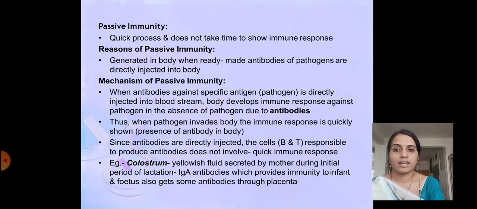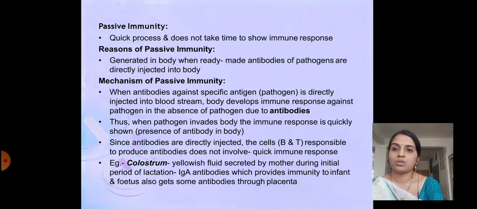Since antibodies are directly injected, the cells, that is B lymphocyte cells and T lymphocyte cells, responsible for producing antibodies are not involved, because their role is, after getting an idea from the antigen, to be stimulated to synthesize antibodies. But antibodies are already available in the blood, which are injected. So the B lymphocyte cells and T lymphocyte cells have no role in passive immunity. It's a kind of quick response.